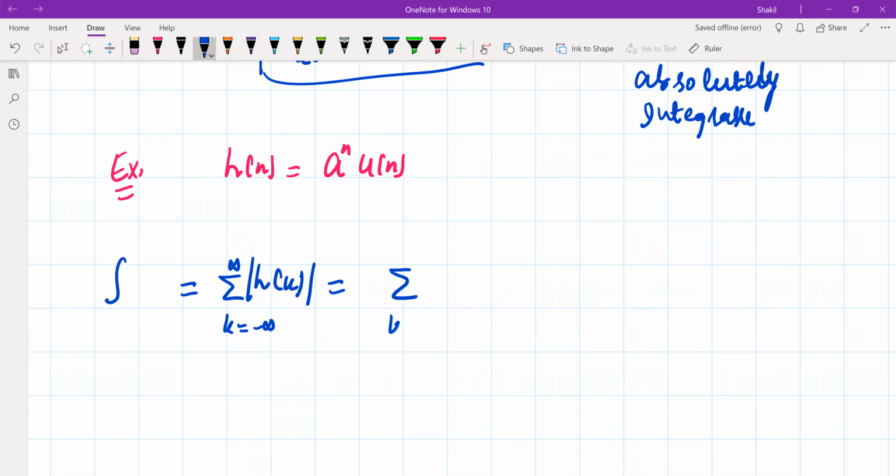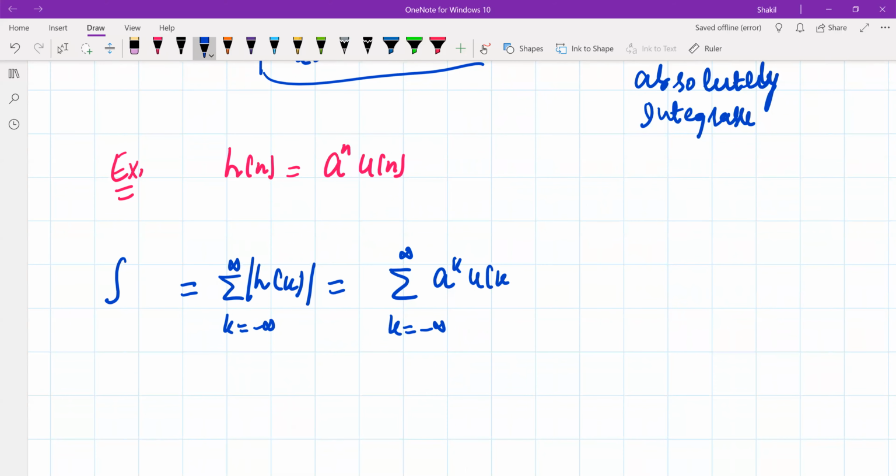So substituting the value of h of k, which is simply a raised power k, replacing k by n; you can also use n instead of k, so there is no need to change the variables here.